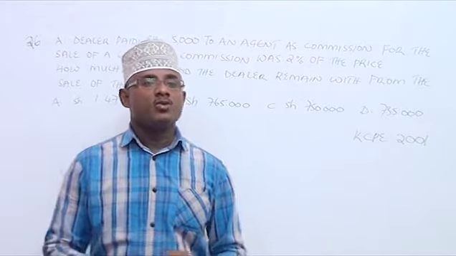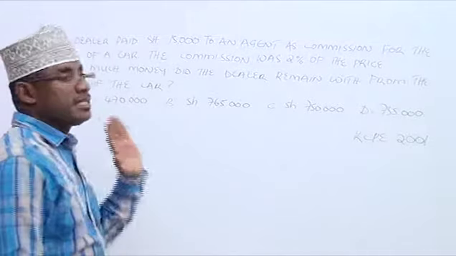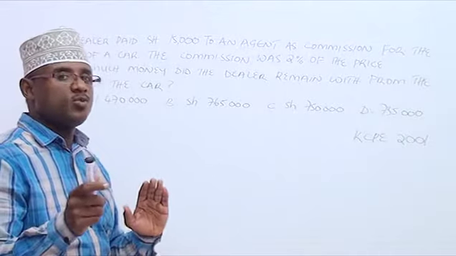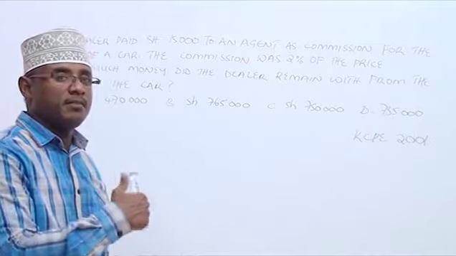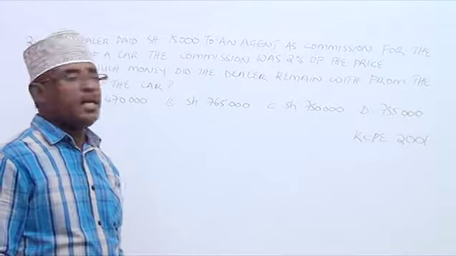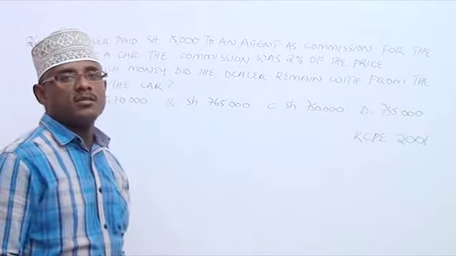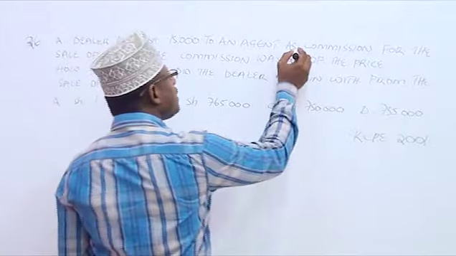Okay? So in this case here, we have a dealer and he has paid the agent who's brought the customer to buy the car from him 15,000 as commission. But the question is saying the commission is 2% of the price. See?